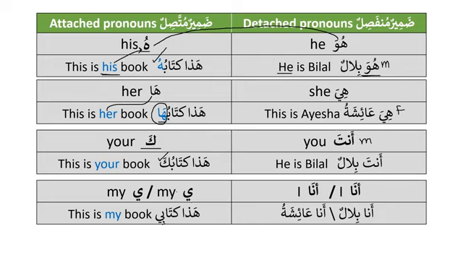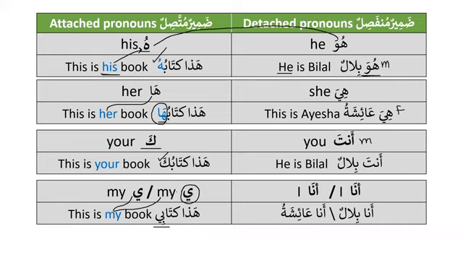So when you want to say this is my book, how do we say? We will say hadha kitabi. This is my book. So is it for Bilal or is it for Aisha? When he or she says hadha kitabi, who is it used for? Is it used for Bilal or Aisha? Yeah, it is used for both. Excellent. So we say hadha kitabi.